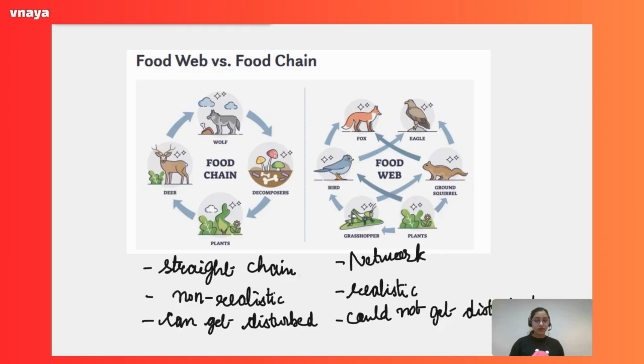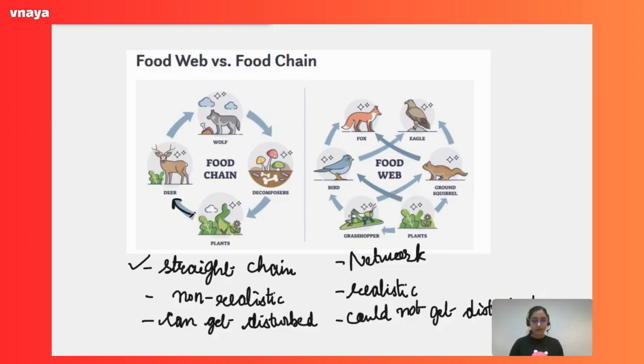So in this video we're going to discuss the differences between food chain and food web, how these two are different from one another, right? As you can see here, I have written some points already. So food chain is a straight chain. Like you can see here in the first case, in case of food chain,